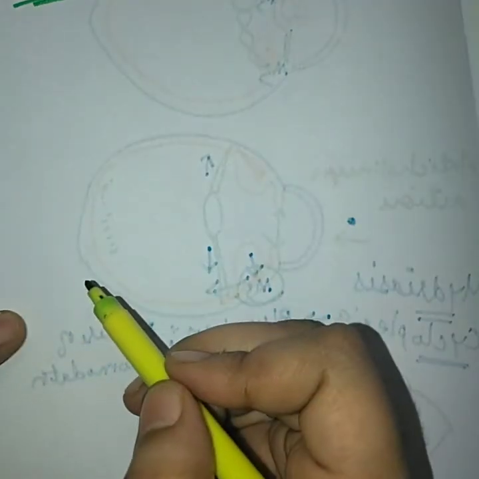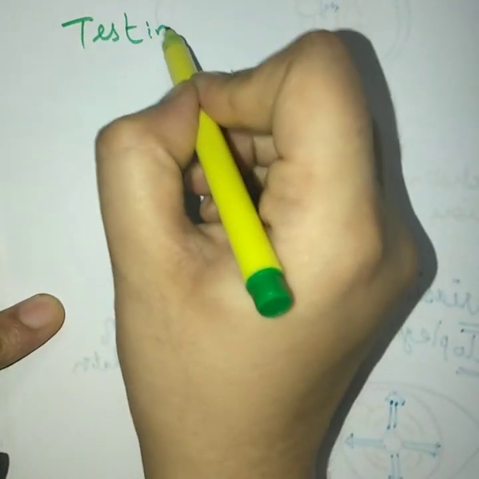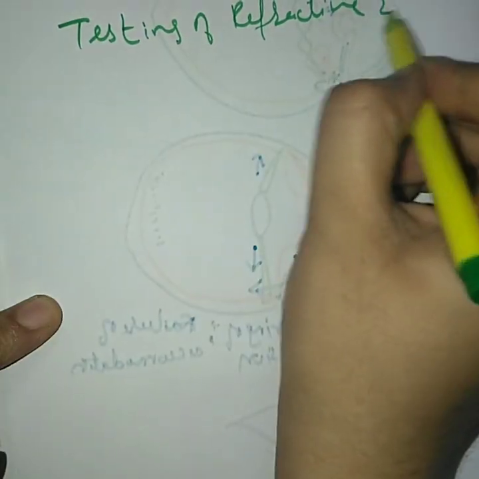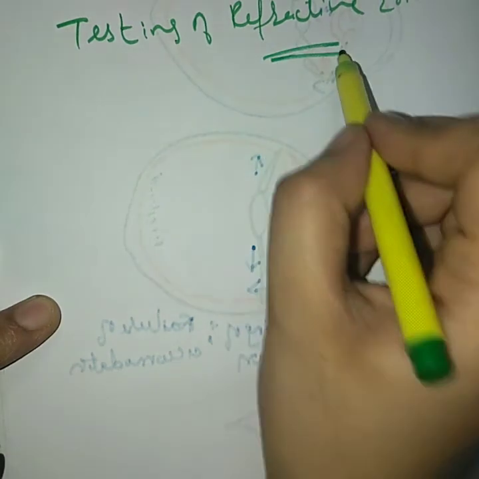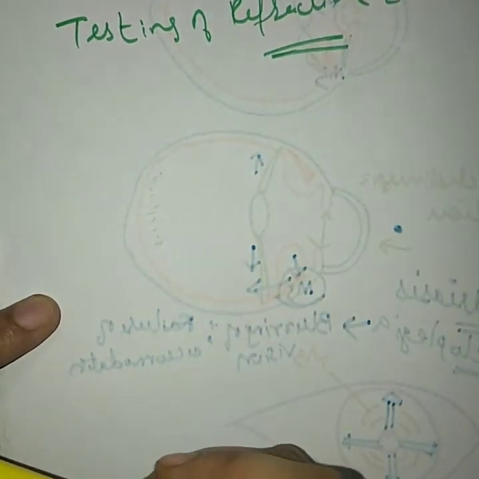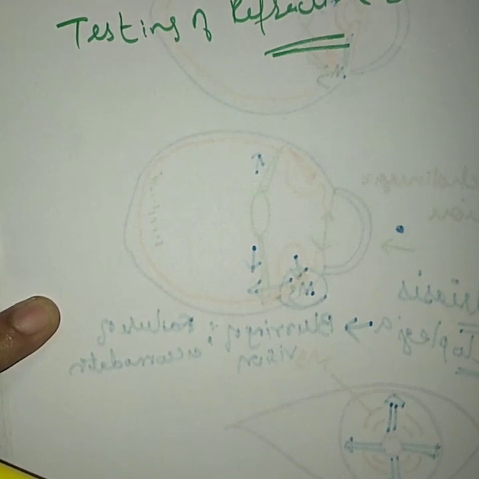For diagnosis, whenever you want to test the refractive error, testing of refractive error. Now what do you mean by refractive error? See, you might have visited any eye clinic, and in that eye clinic, the eye doctor, that ophthalmologist, will see your eyes via some machine, and he will give you some specs with some number. So that giving specs with number is known as determination of refractive error.